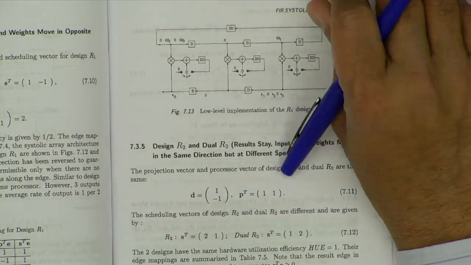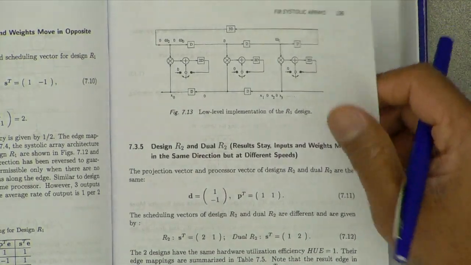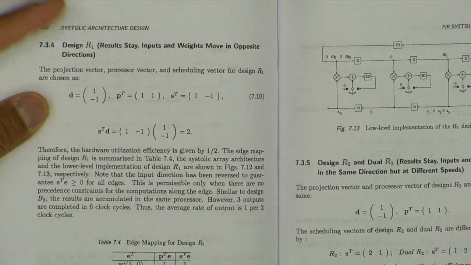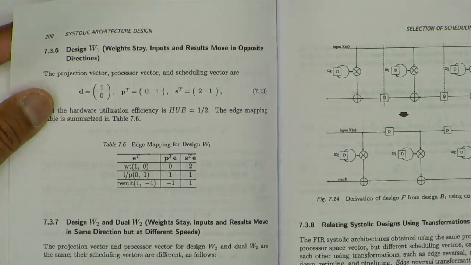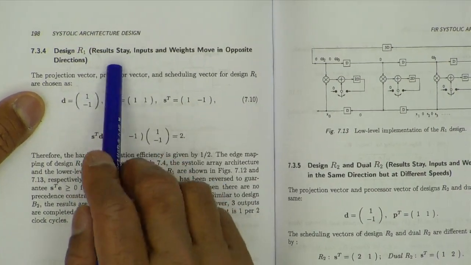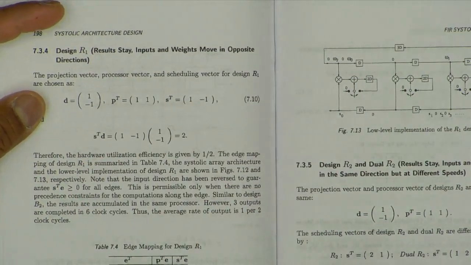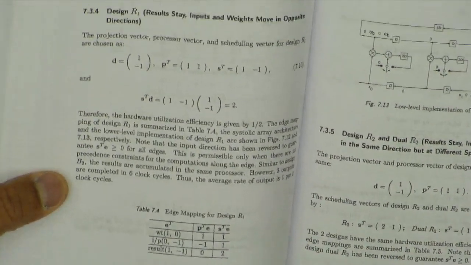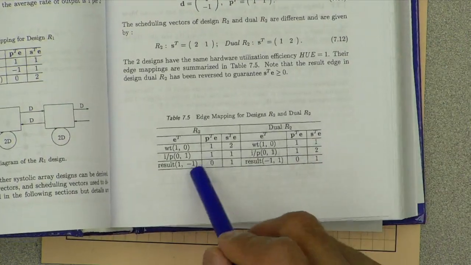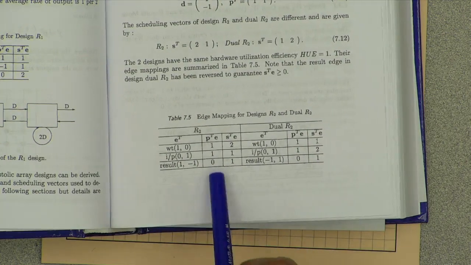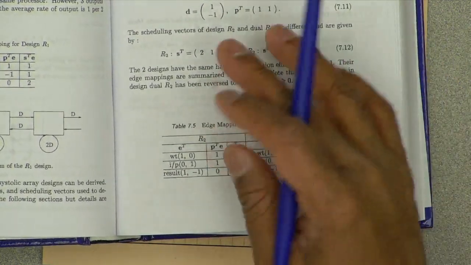Okay. So keep reading these designs: R1, R2, dual R2. Read these things on your own. There, S transpose D is a 2. That means it's 50% hardware utilized. R means results stay in the same PE. That means the result processor displacement vector is 0. So that's what you see here: design R1, this is R2, and dual R2. Both are 0.